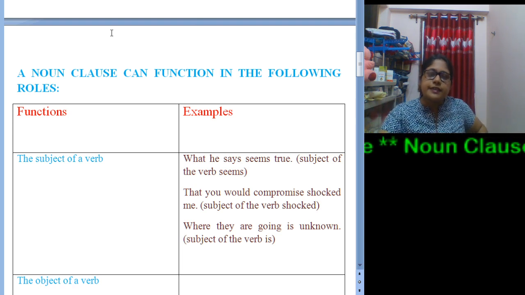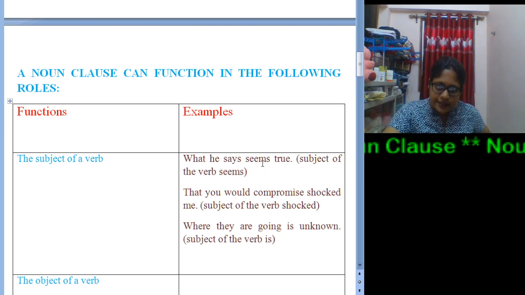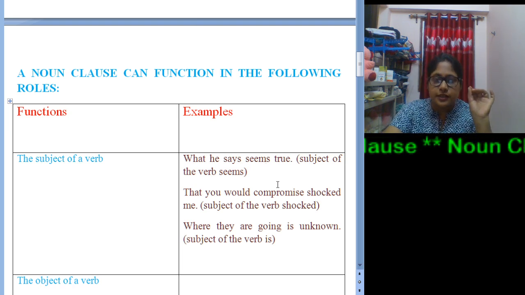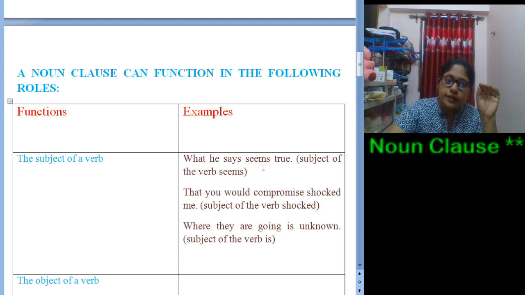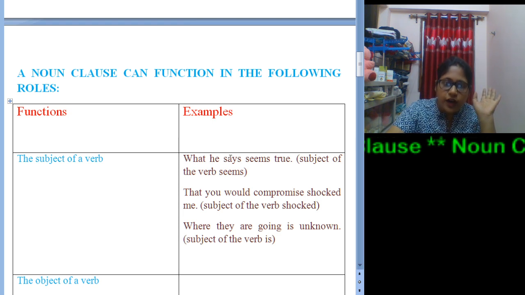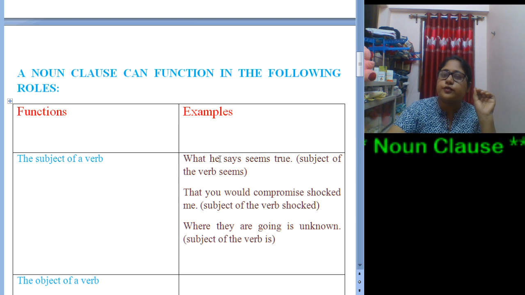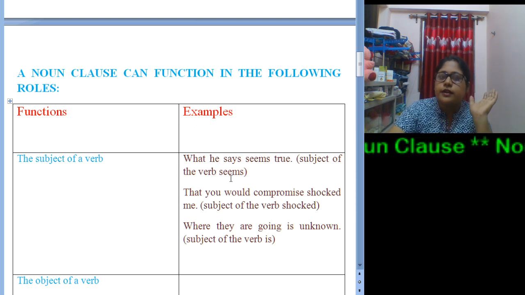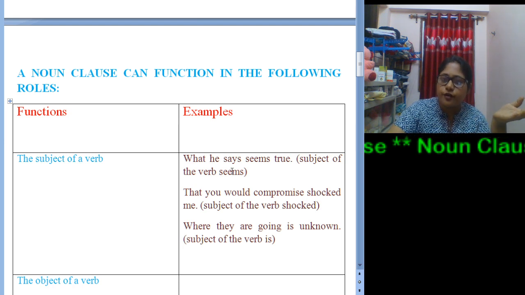See, what he says seems true. Here the verb is seems, a linking verb. What seems true? What he says. What he says seems true. Now this part, what he says, acts as the subject of the linking verb seems. That's why here it serves as the subject of a verb.